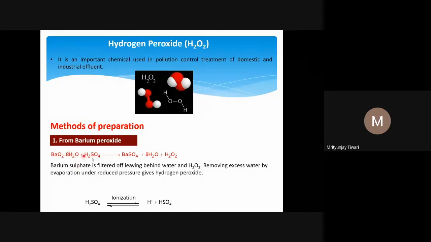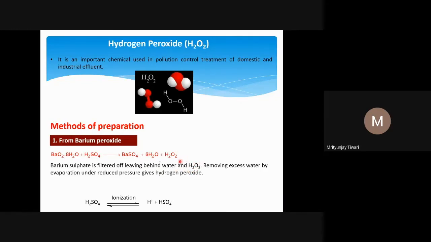The 8 waters of crystallization are free now, because the compound is different, and barium goes with the sulfate to form barium sulfate. Barium sulfate is filtered off, because it is a precipitate, a solid with very low solubility. Ksp, the solubility product, is very low, and it is filtered off, leaving behind water and H2O2.